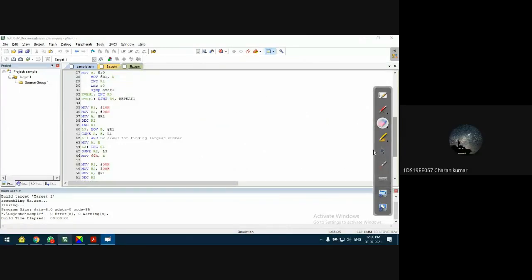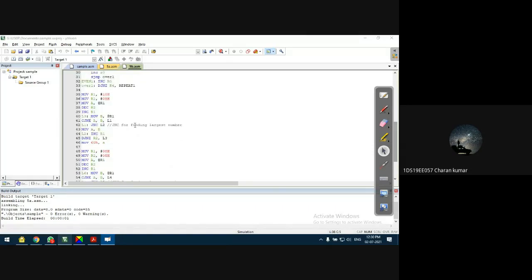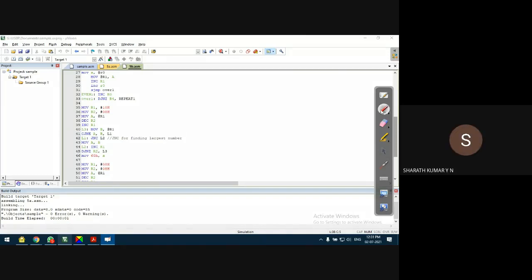Sir, there is no need to decrement R2 because eventually we will be doing the decrement using DJNZ, right? DJNZ will decrement R2. Initially, then, why are we using the decrement R2 previously, like in the 38th column? Okay, the question: why are we decrementing twice?